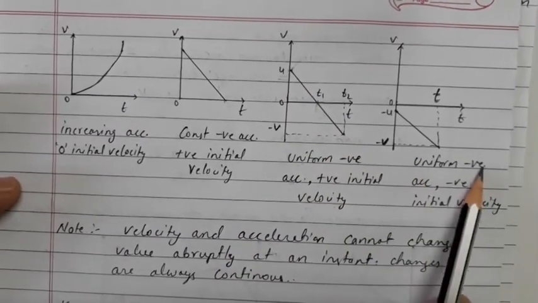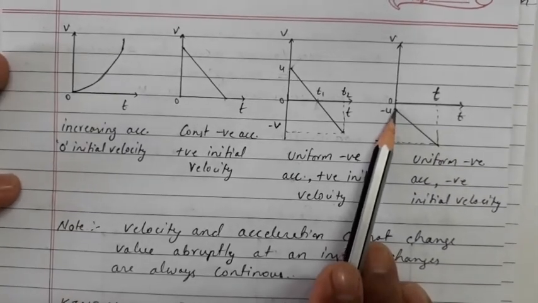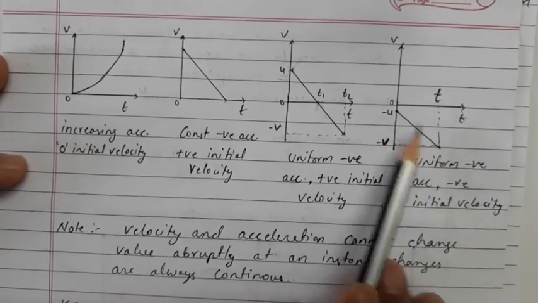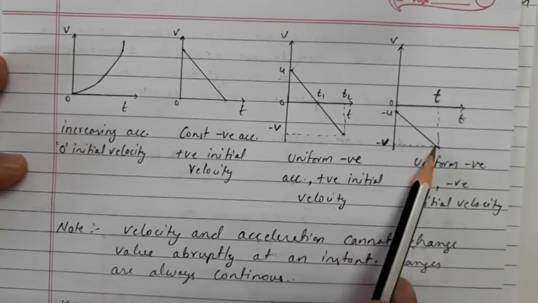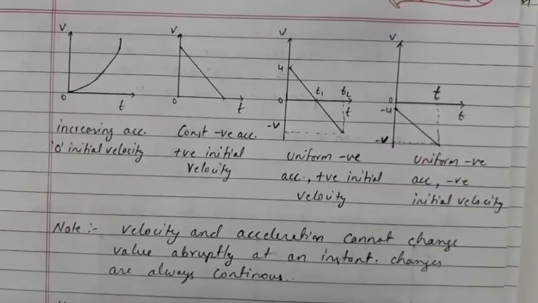Now comes the uniform negative acceleration. Here we have a negative velocity and the graph is coming down, so it will be a uniform negative acceleration with the initial velocity negative as well as the final velocity also negative. So these are the graphs which are very important to understand.